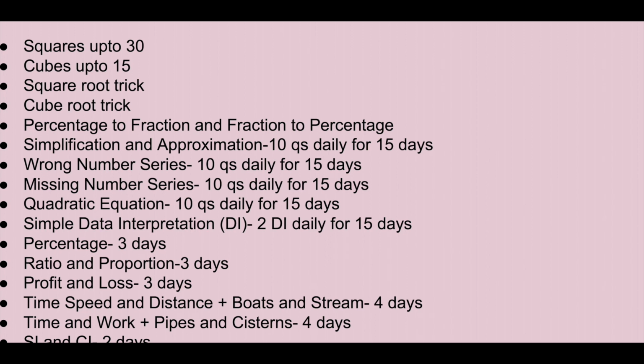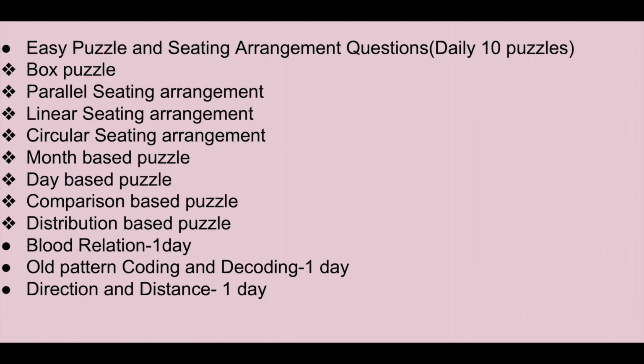For percentage, 3 days, ratio and proportion 3 days, profit and loss 3 days, time, speed and distance and boats and streams for 4 days, time and work and pipes and cisterns 4 days, SI and CI is a small topic, 2 days are enough.